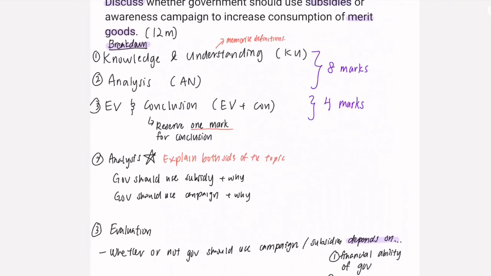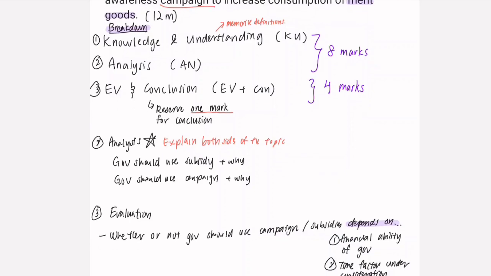You have to say, government should use subsidy, why? Government should use campaign, and why? Because if you just explain that the government should use subsidy only, and you don't explain about campaign, and campaign is mentioned in the question, then I would say that your analysis marks will be very low, and that will be quite disappointing.